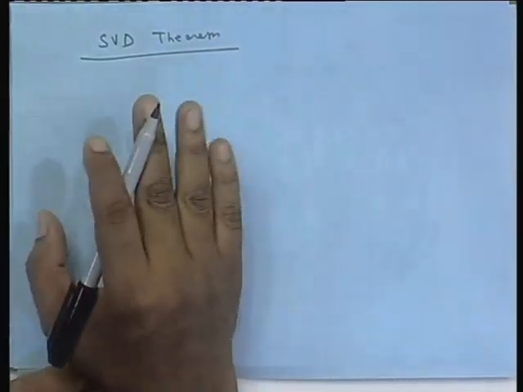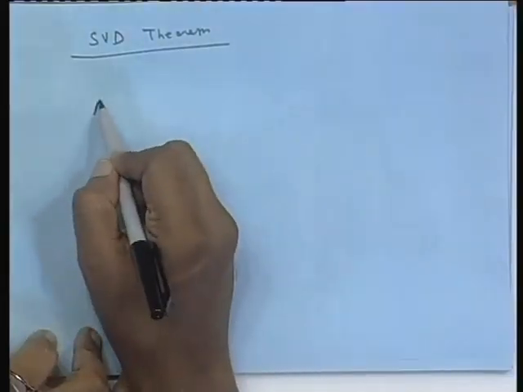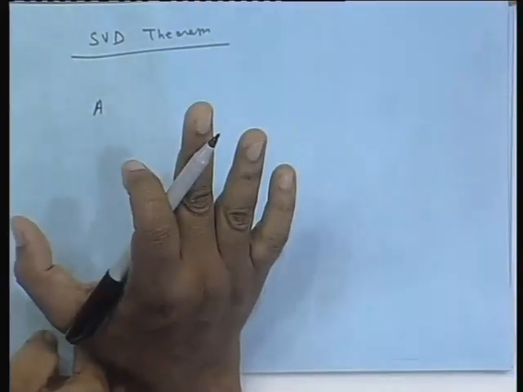We will assume the same A matrix, n cross M, and all those notations, everything continuing. So even if I write the SVD theorem, I am not bringing any new notation or notions.